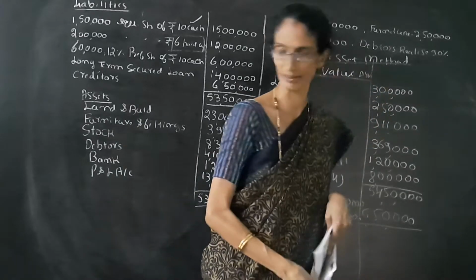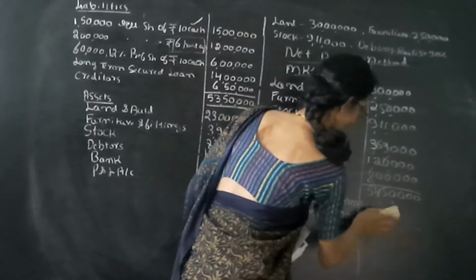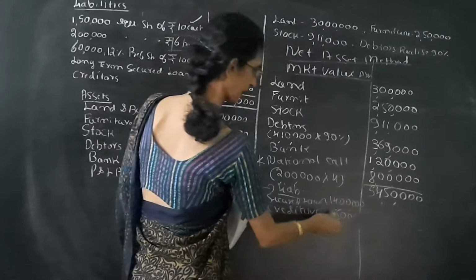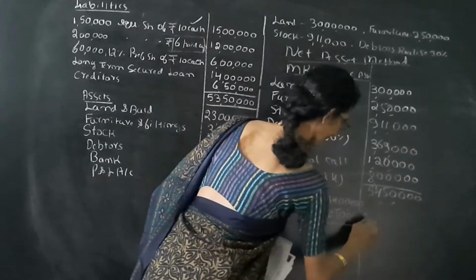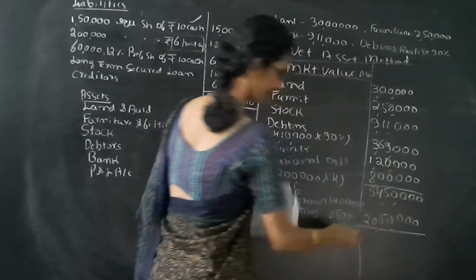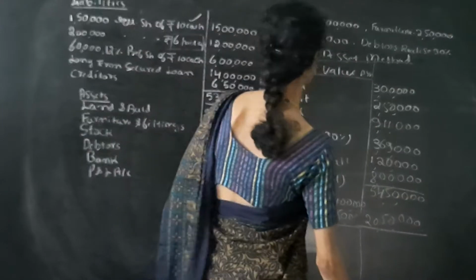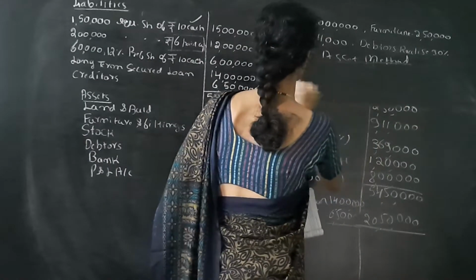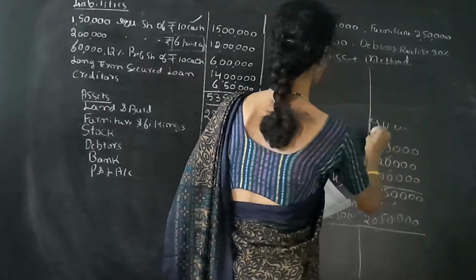Total liability is 14 lakh plus 6 lakh 50,000, it will be 20 lakh 50,000. Deduct it, we get 34 lakh. When we deduct liabilities from assets, then we get 34 lakh.